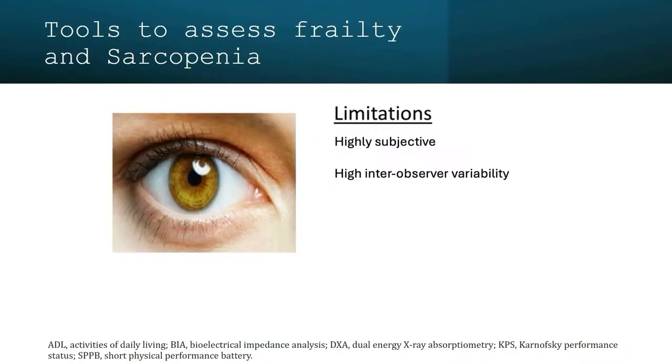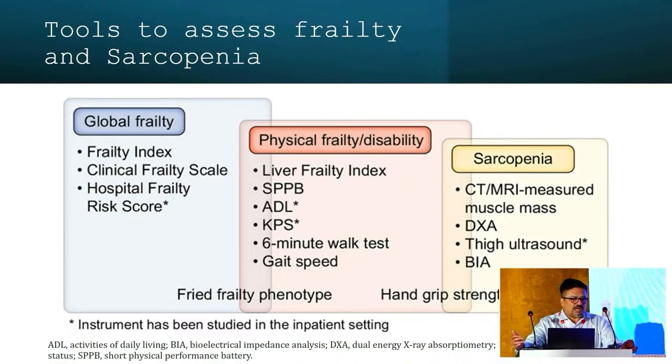So how do you measure frailty in your patients? The classical test has been the eyeball test, but it's highly subjective. There's inter-observer variability, and it's not reproducible. So we need some objective tests, and for assessing global frailty, physical frailty and sarcopenia, there are a whole lot of tests that have been described in the literature.